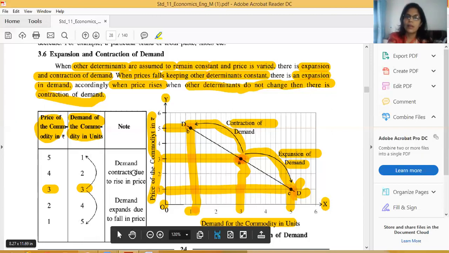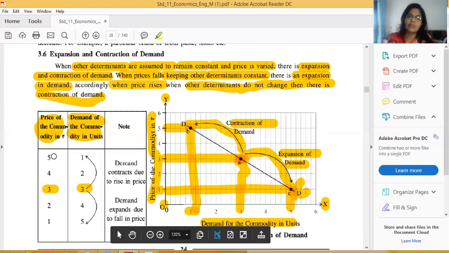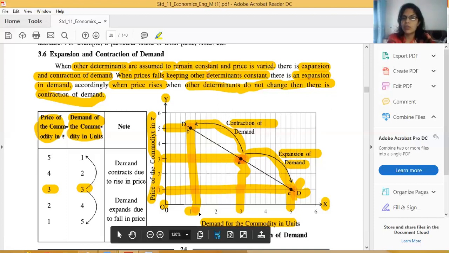So this demand is 10. When the price is 3 rupees and it rises from 3 to 5, then demand goes from 30 to 10. I will add a zero here, so my information will be 10, 20, 30, 40, 50 like that.